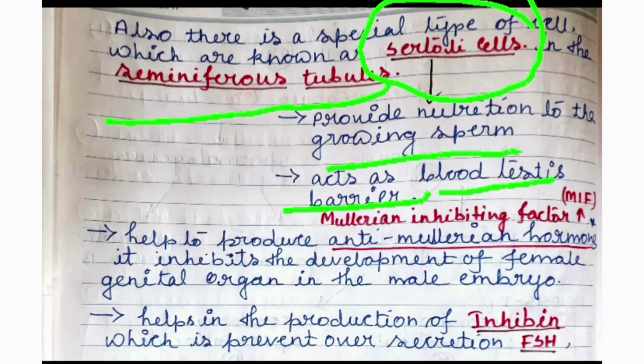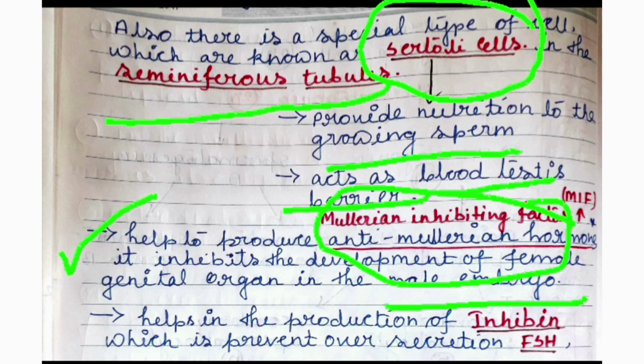So by this process, the Sertoli cell helps in protecting the sperm. And it also helps to produce anti-Mullerian hormone, or Mullerian inhibiting factor, that inhibits the development of female genital organs in the male embryo, and also helps in the production of the hormone inhibin, which prevents over secretion of FSH. FSH is the follicle stimulating hormone, which also helps in the process of spermatogenesis.